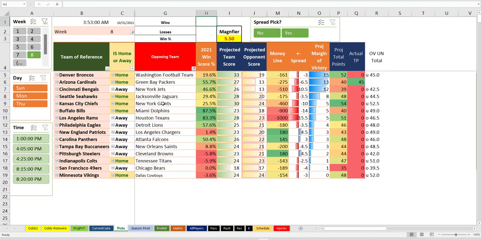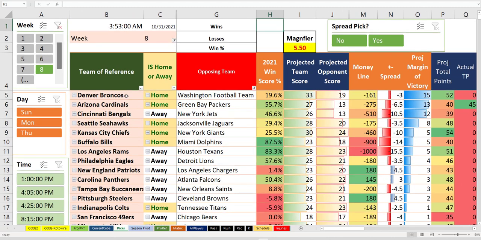Where's their team slicer? We don't have one. They are Denver. Denver to win. Sorry, it was Denver to win. Arizona already lost. You have to stay away from the Bengals.